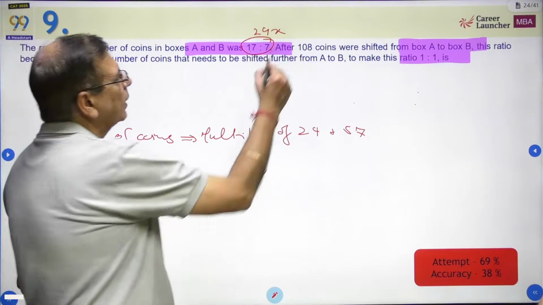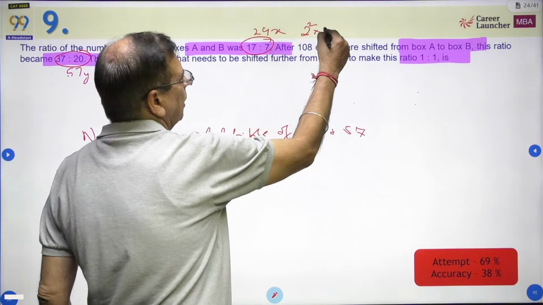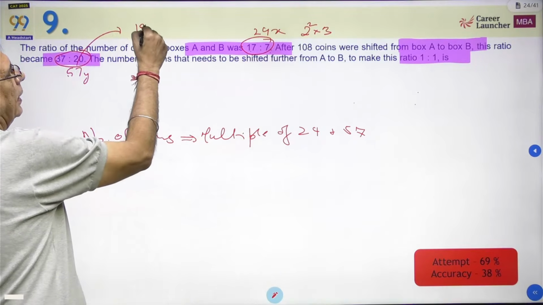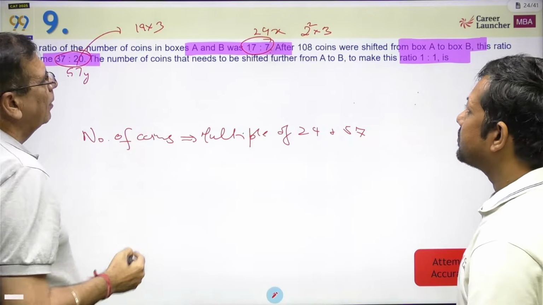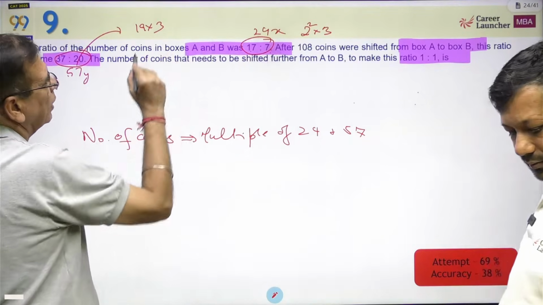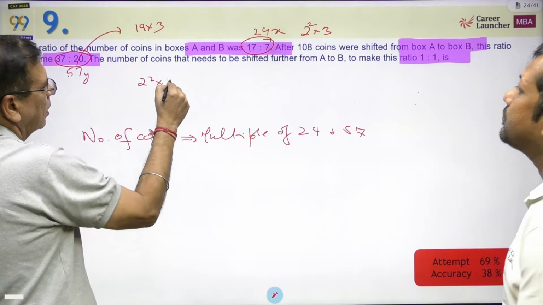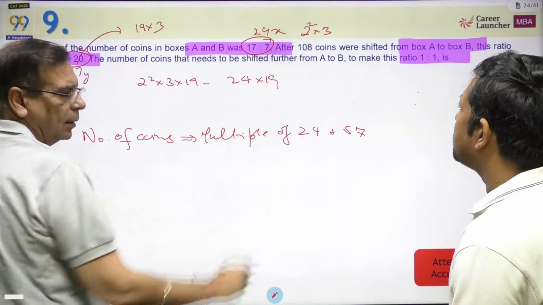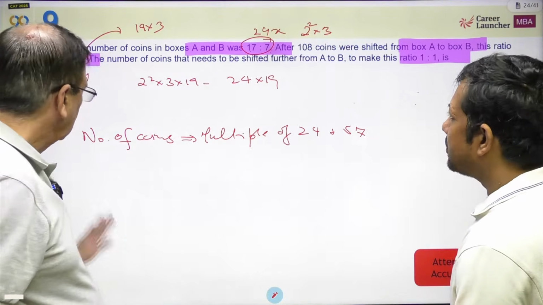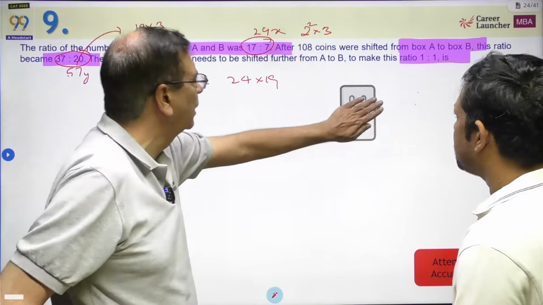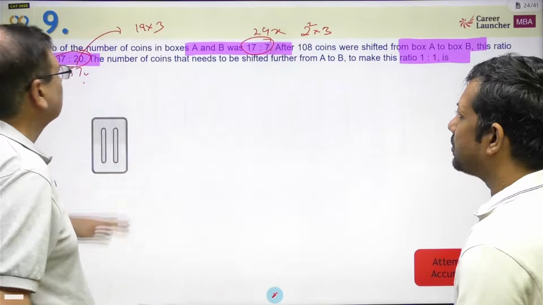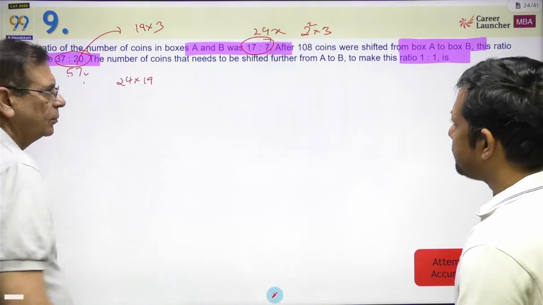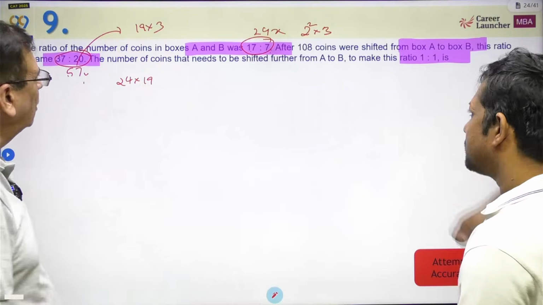So what is 24? 24 is 2 square into 3, and 57 is 19 into 3. So what is going to be the LCM of these two? 2 square into 3 into 19, that is 456. Or I can say 24 into 19 is 456. Let us leave it. We have taken 24 into 19 as the number of coins. So all I have done is say the number of coins is nothing but 24 into 19. We can multiply it also if you want, or we can leave it as it is.